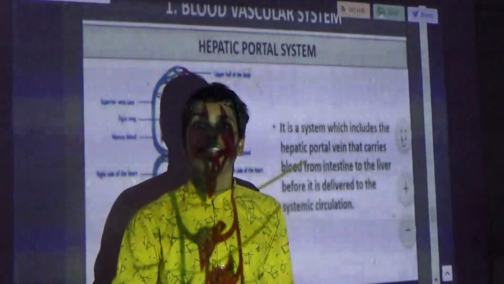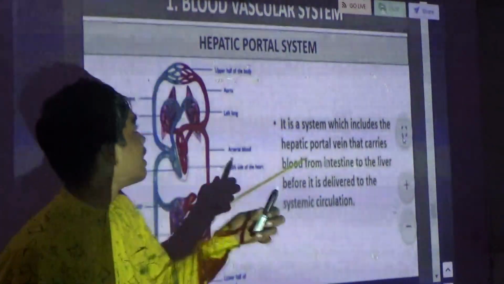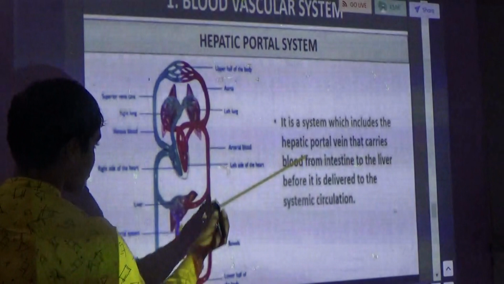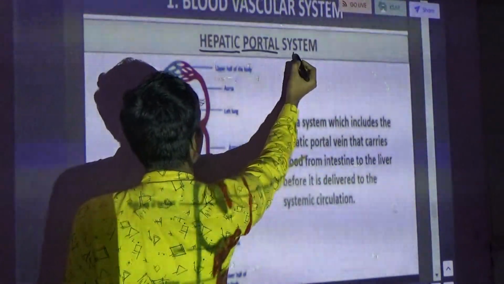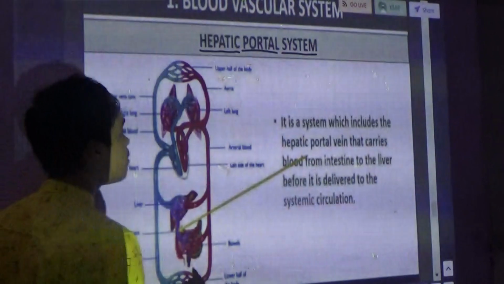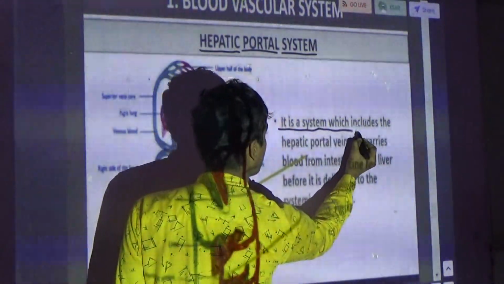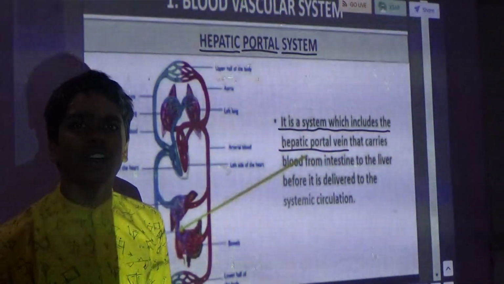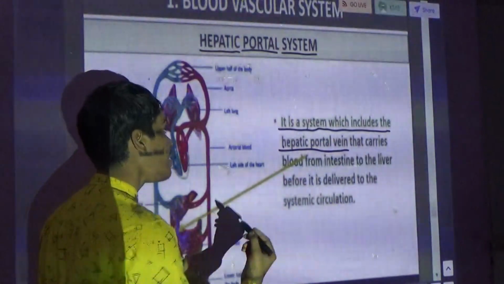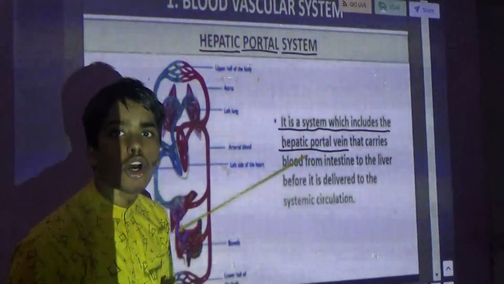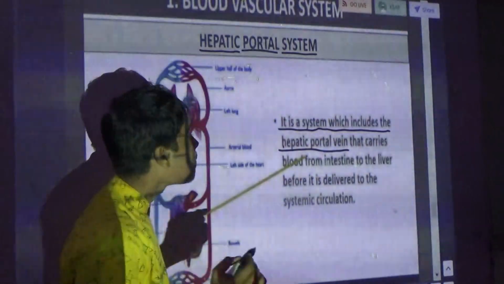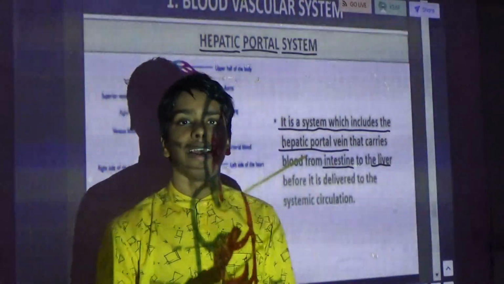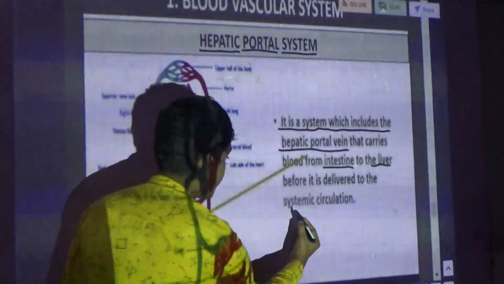Hello guys, today in this session we will discuss the hepatic portal system. It includes the hepatic portal vein that carries blood from which organ to which organ? It carries blood from the intestine to the liver, and after the liver where does it go? It goes to the systemic circulation.